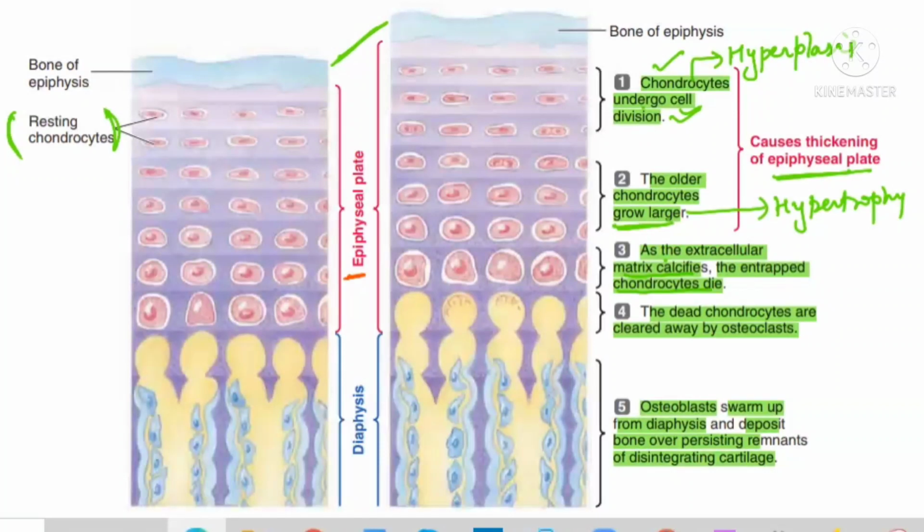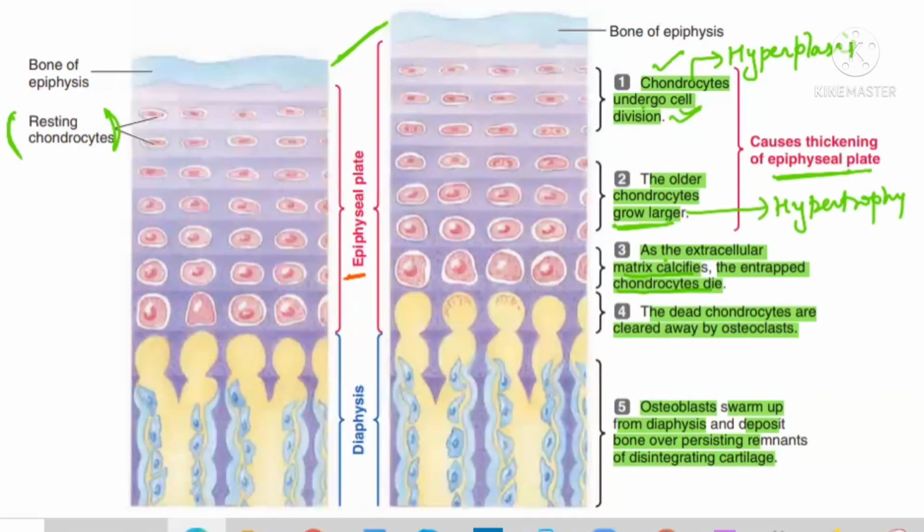And this will be under the influence of the hormone somatostatin, which is secreted from the hypothalamus. Okay, the hypothalamus is coming and trying to now stop the work of the growth hormone by closing the epiphyseal plate. So I tried to explain to you how the growth hormone is responsible for making the child tall.